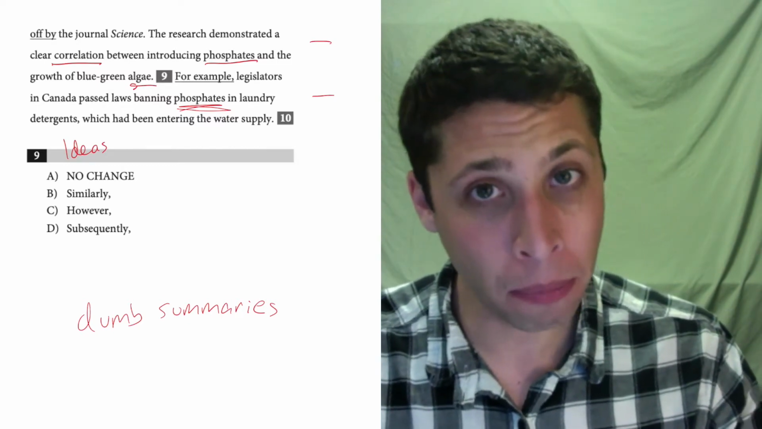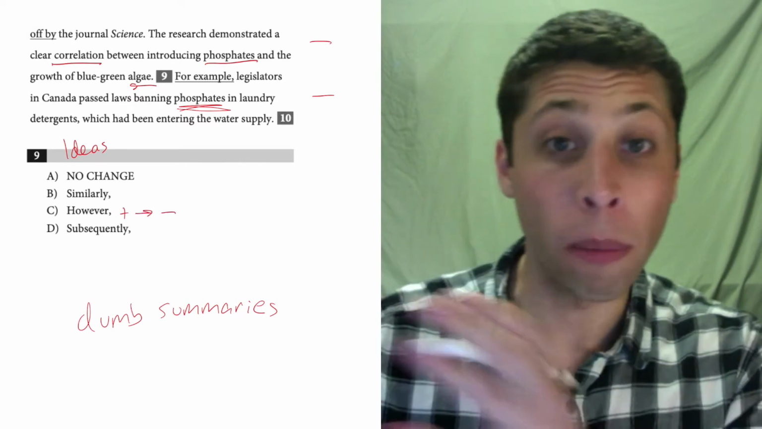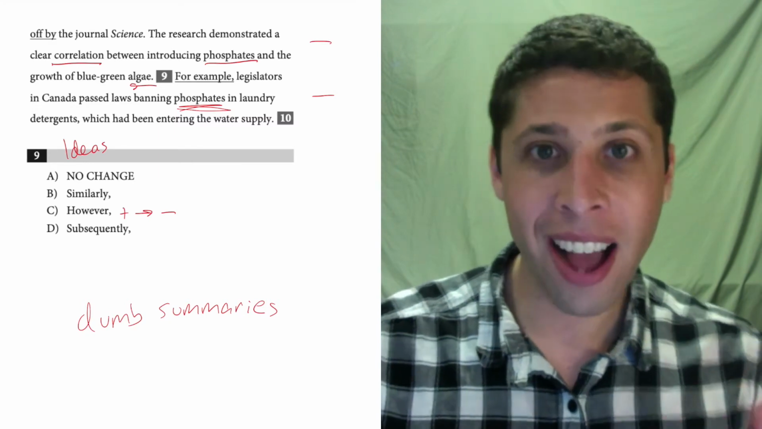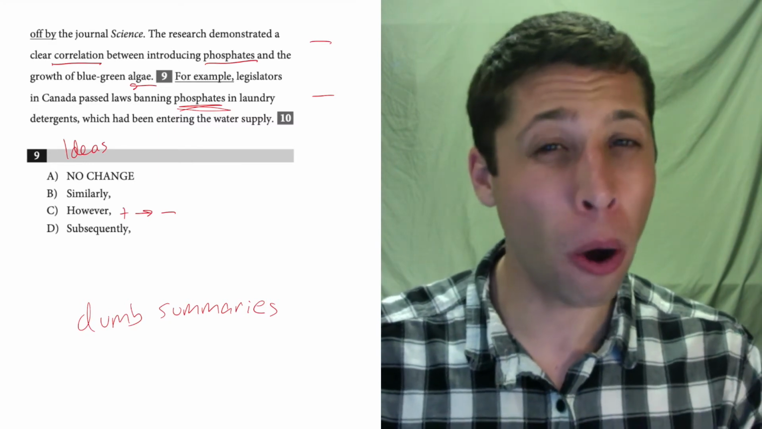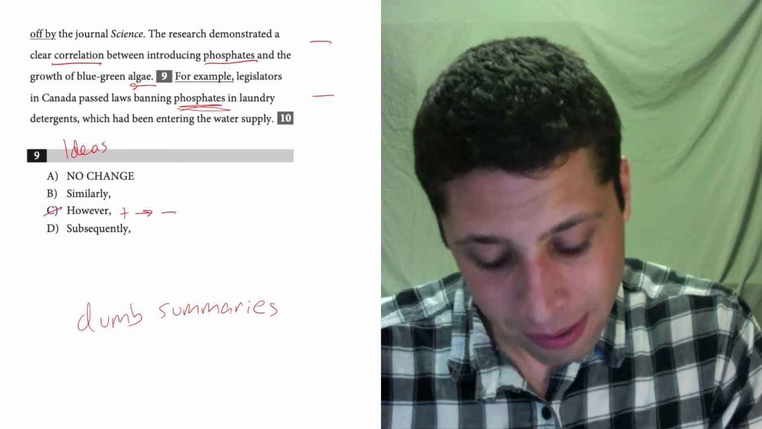And that's a problem for a choice like C. However, is a word that we use to move from positive to negative or negative to positive. It's a contrast word. So that does not fit with this situation. These are not opposing ideas. They're related to each other. So that gets rid of choice C.